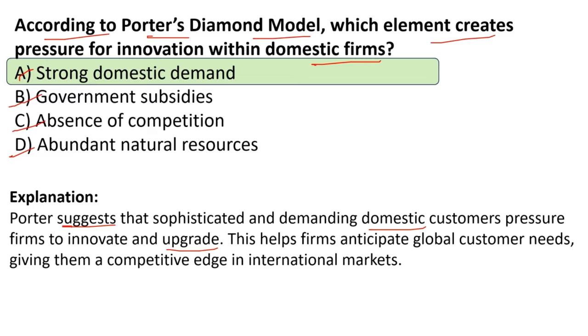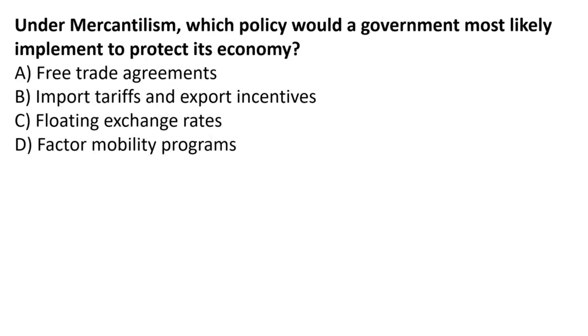So here in Porter's theory, what Porter is suggesting is that domestic demand can influence the firm's production or the firm's innovation and upgradation policies or functions, right? If domestic customers are demanding a particular product more and more, then firms need to upgrade those products. This helps firms anticipate global consumer needs, giving them a competitive edge in the international market. That is how firms can grow and be competitive in the market. Clear? So strong domestic demand is the correct answer.